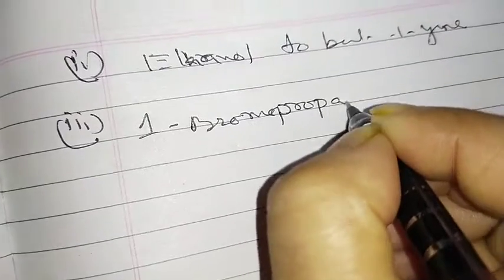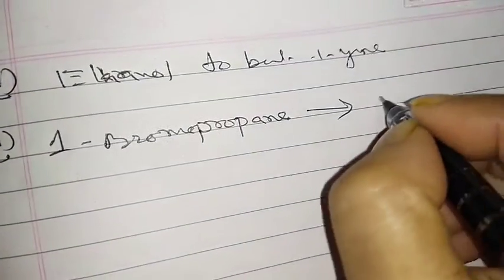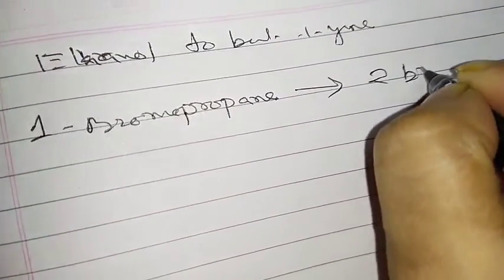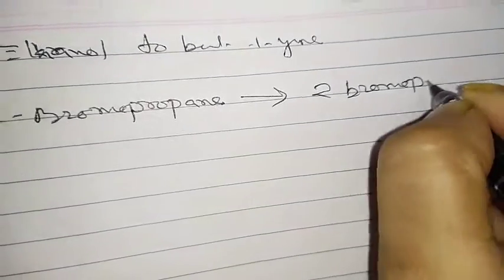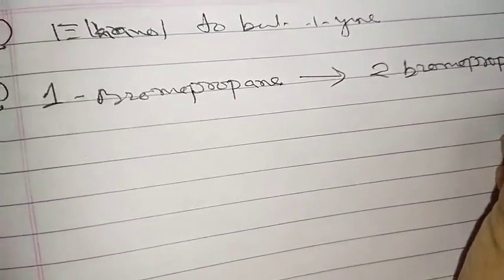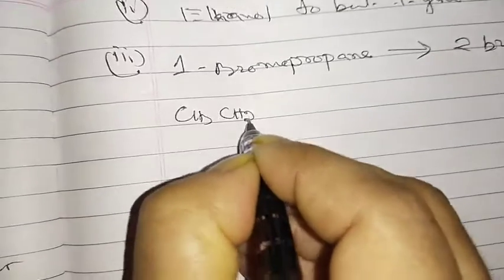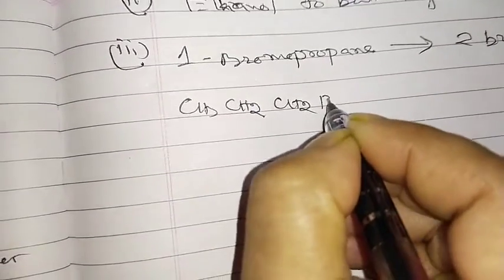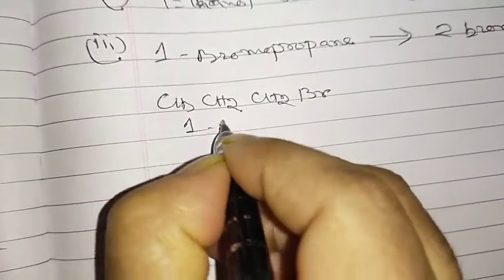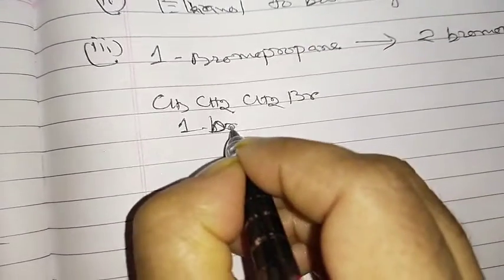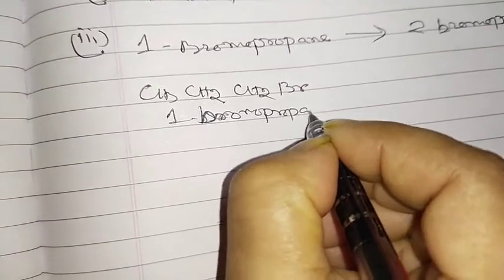1-bromopropane to 2-bromopropane. See, just the difference is the position. So what do you have to do at that condition? First we write 1-bromopropane: CH3, CH2, CH2, Br.